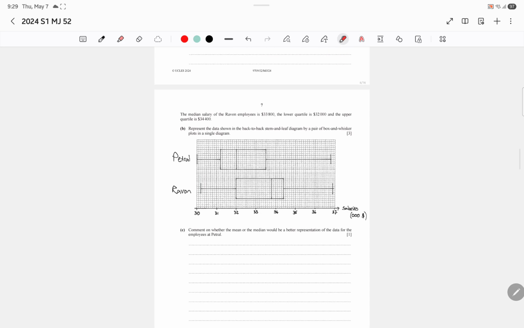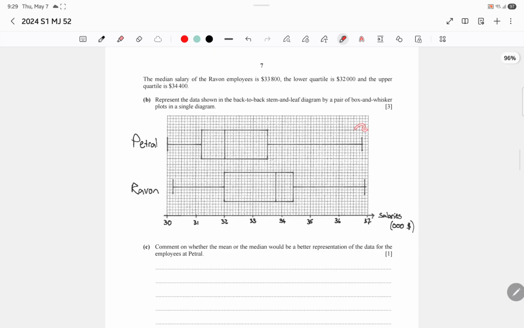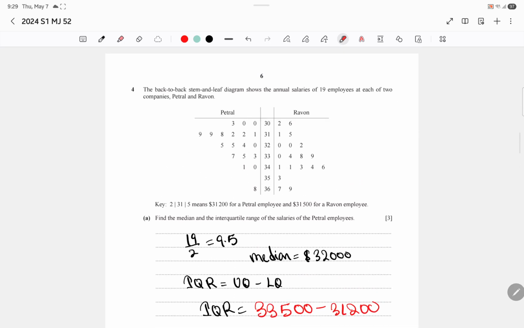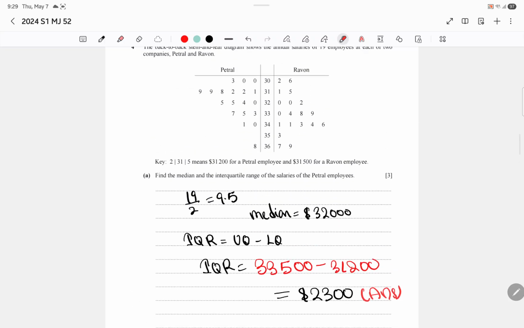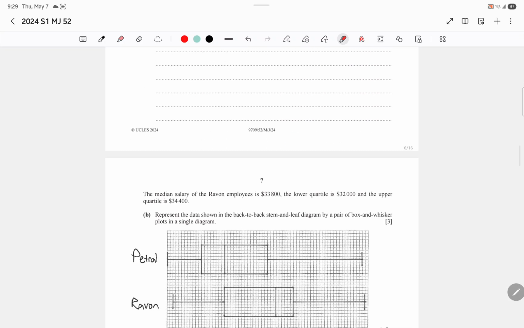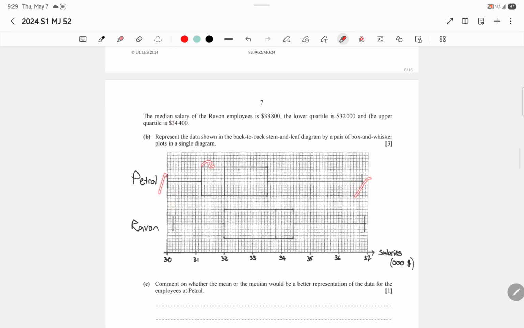So, this part I actually did draw because it saves time, but I'm pretty sure you guys can draw this. This line is the median. This is the upper quartile. This is the lower quartile. This is the maximum value from here. The maximum value over here is 36,800, and the lowest value is 30,000. That's why this is the same. We just keep drawing it.